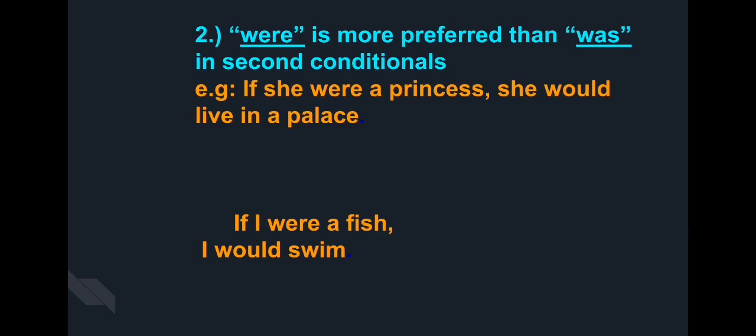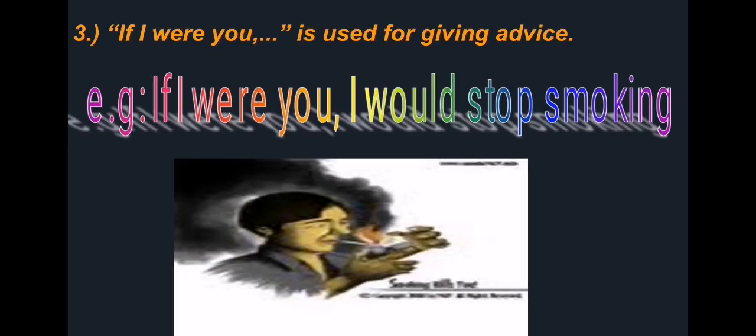Note that the use of were is more preferred than was in second conditionals, like when we say, if she were a princess, she would live in a palace. If I were a fish, I would swim. So, why do we use were instead of was? Because it expresses an unreal situation, and we mostly use it also to give advice. An expression like, if I were you. If I were you, it means you should. For example, when we say, if I were you, I would stop smoking. So the sentence here means you should stop smoking. Okay?